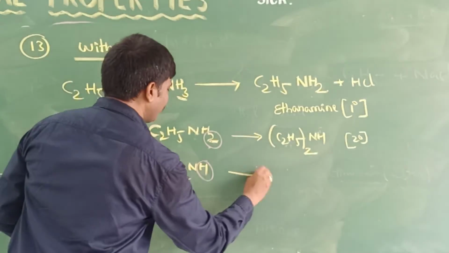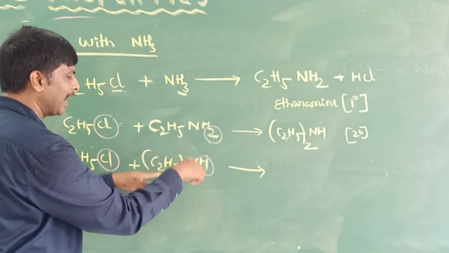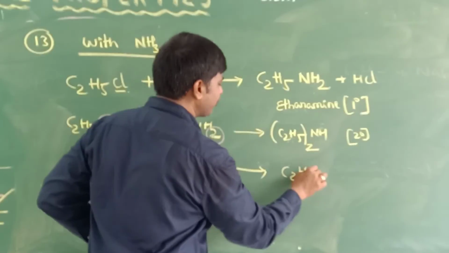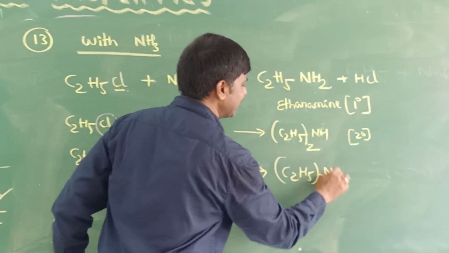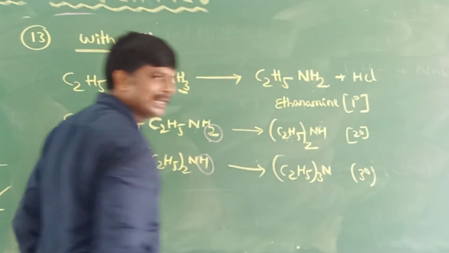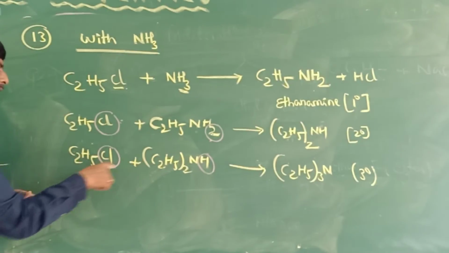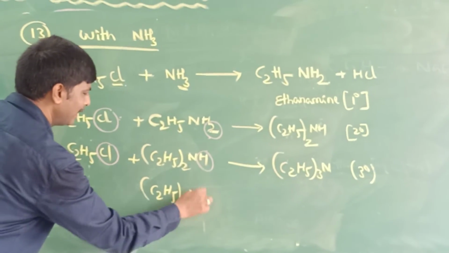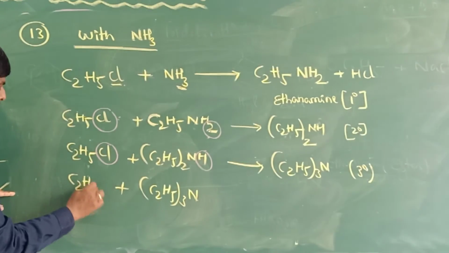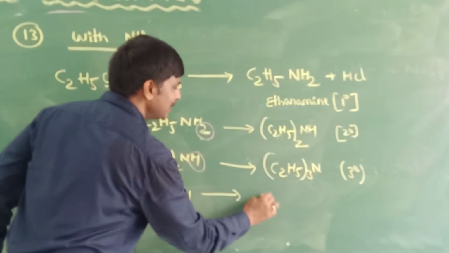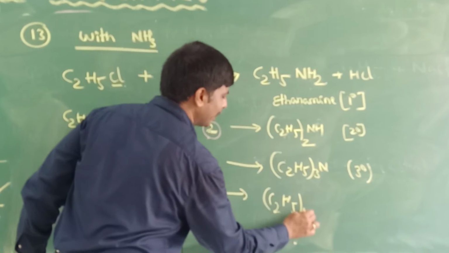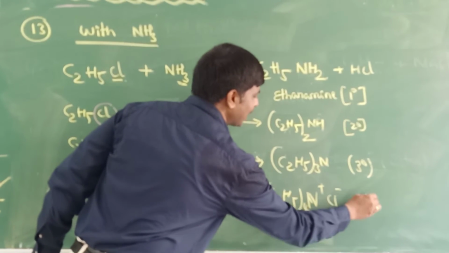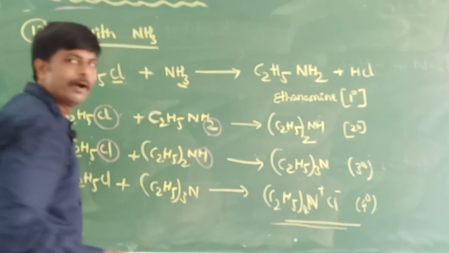What is the product? C2H5 twice is already there, and now one more C2H5 will come. So (C2H5)3N, a tertiary amine. The tertiary amine will again react with C2H5Cl, chloroethane, to give (C2H5)4N+ Cl-, a quaternary ammonium salt.